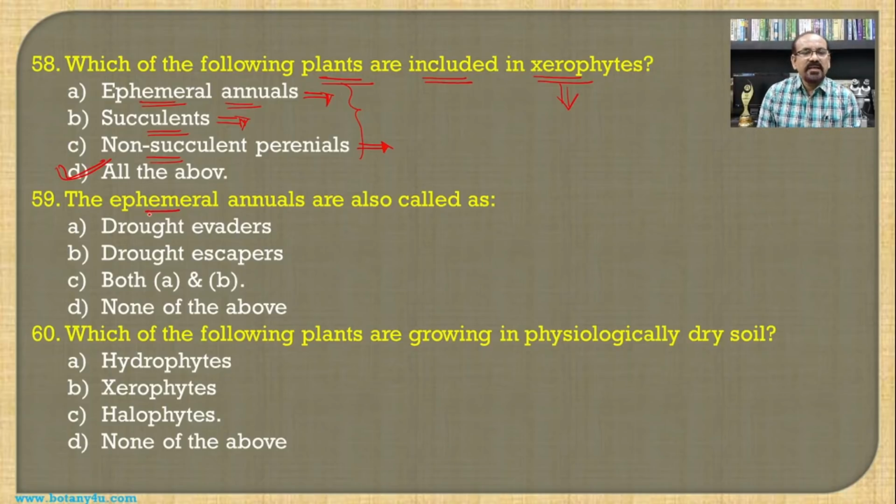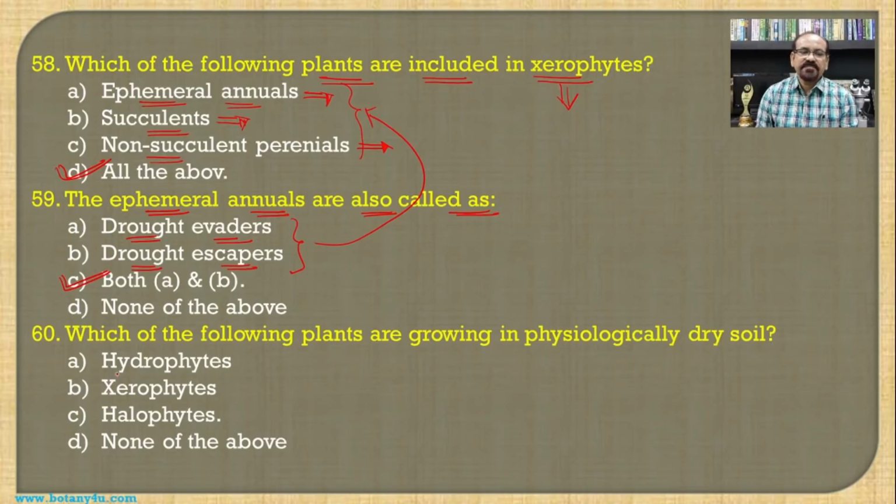Then the ephemeral annuals are also called as? The first one, drought evaders, and the second one, drought escapers. Both these terms are commonly used for the ephemeral annuals, and hence both A and B becomes the answer for this question.